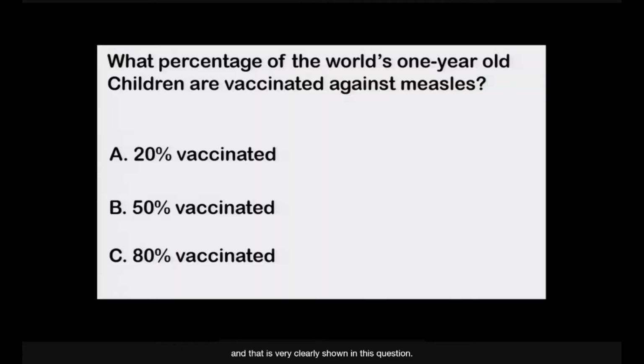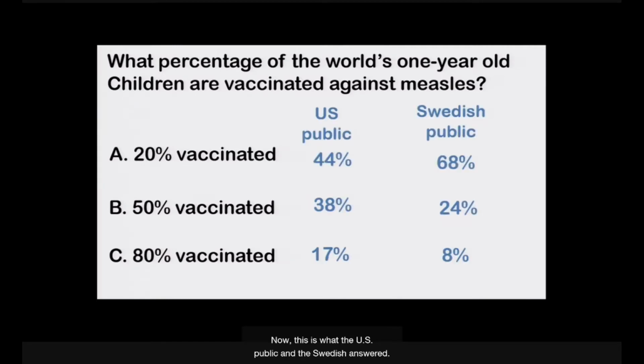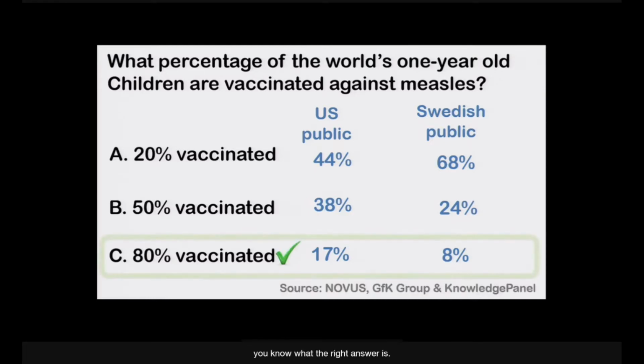The challenge we have now is to get away from that, understand where the majority is. And that was very clearly shown in this question. We asked, what is the percentage of the world's 1-year-old children who have got those basic vaccines against measles and other things that we've had for many years? 20, 50 or 80%? Now, this is what the US public and the Swedish answered. And you see, look at the Swedish result, you know what the right answer is.